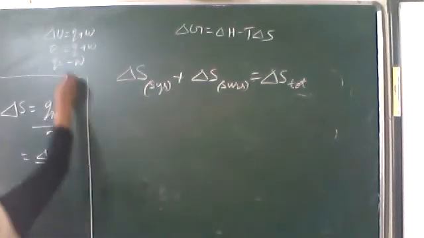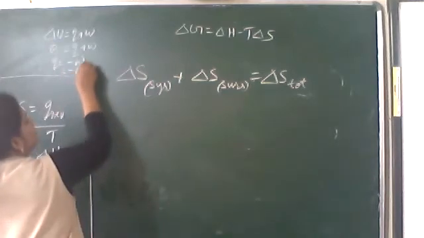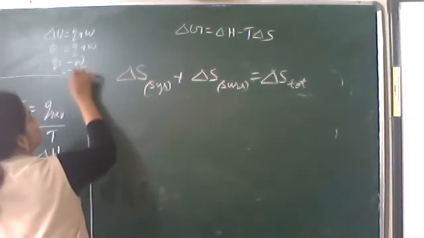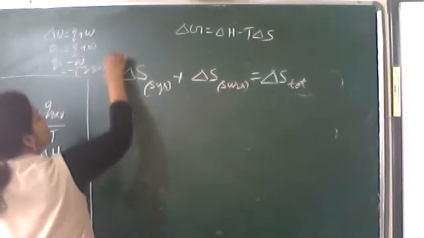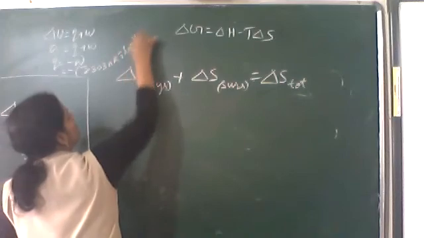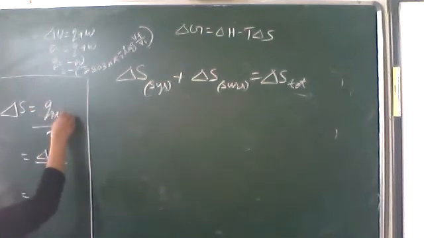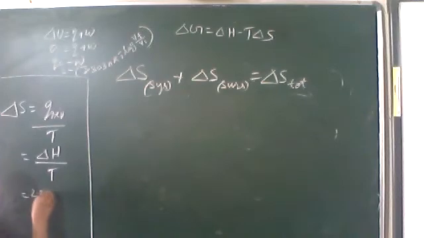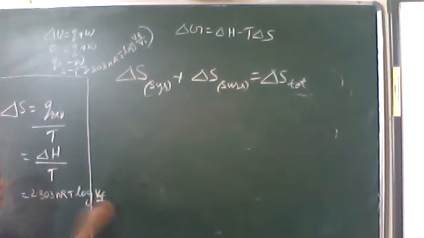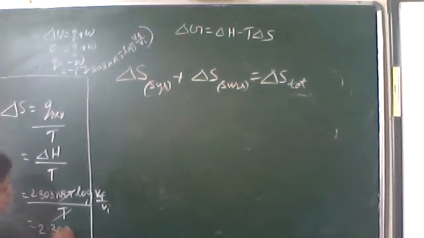So Q reversible is 2.303 nRT log Vf upon Vi, and divided by T, the T gets cancelled, and you will get 2.303 nR log Vf upon Vi. Let it be there only.